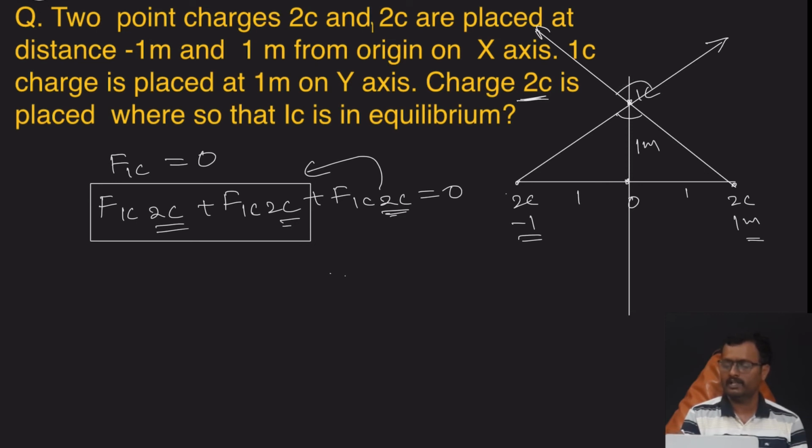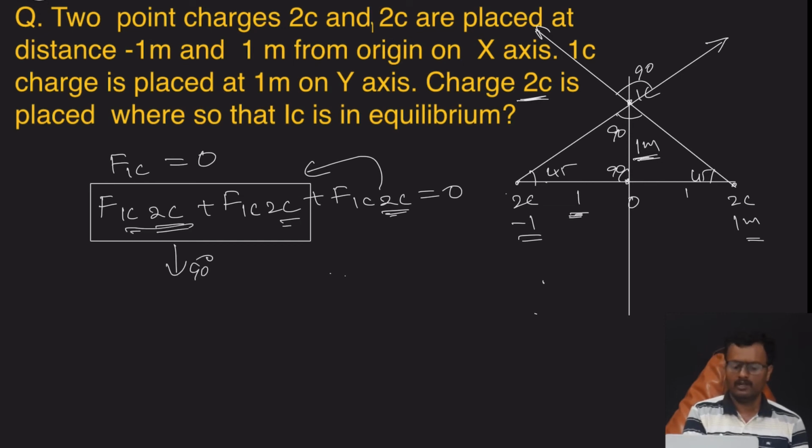So what is this angle? See clearly here, the side of this triangle is 1 meter, and this is also 1 meter. So this is a right angle triangle. What is this angle? Look here, the opposite side is 1, this side is 1. So tan of that is opposite by adjacent, which is 1. So this angle is 45 degrees. So this is 45, this is also 45, and 45 plus 45 leaves 90. So these two forces act with an angle of 90 degrees.